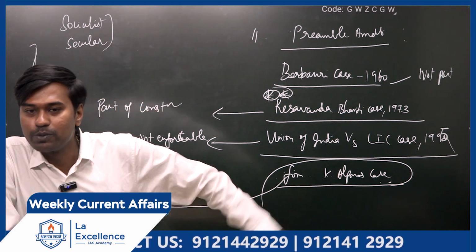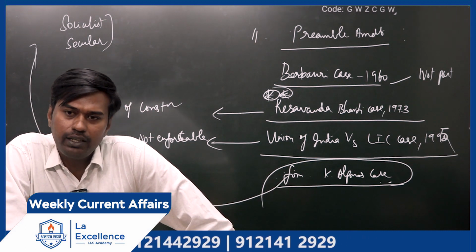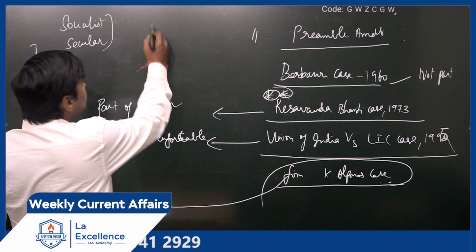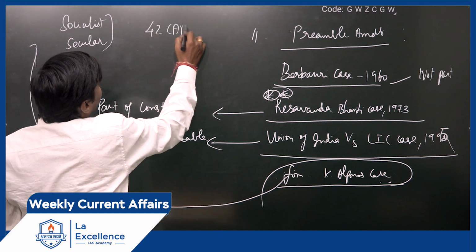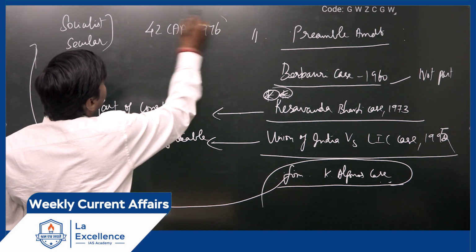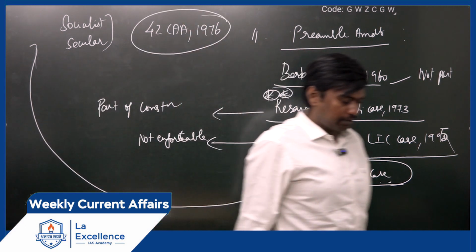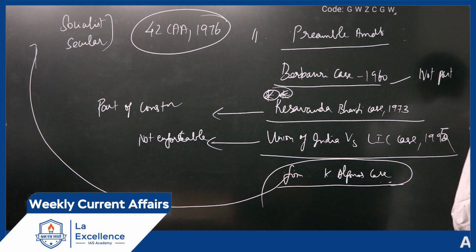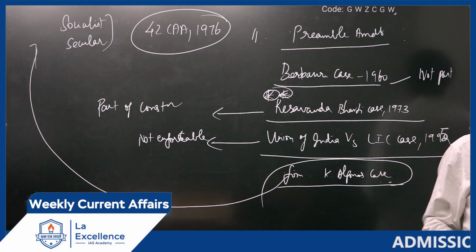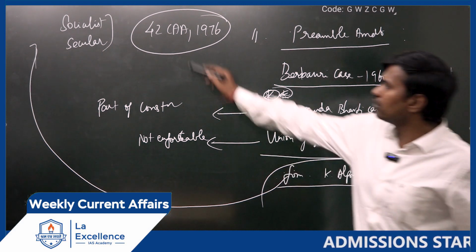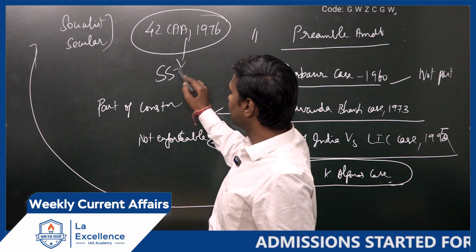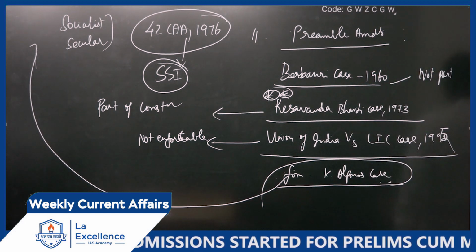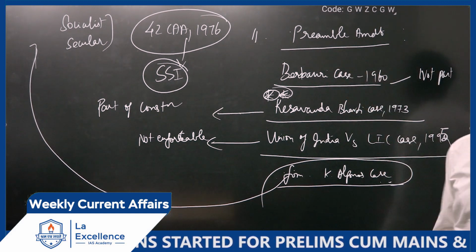Now, in the history of the Constitution, the Preamble has been amended only once. Which year? The 42nd Constitutional Amendment, during Indira Gandhi's time, just after the Emergency period. That time we introduced three words: socialist, secular, integrity. Three words were added to the Constitution in 1976.